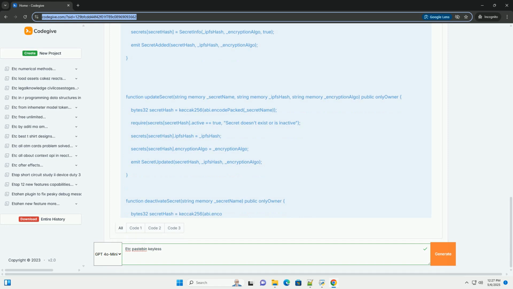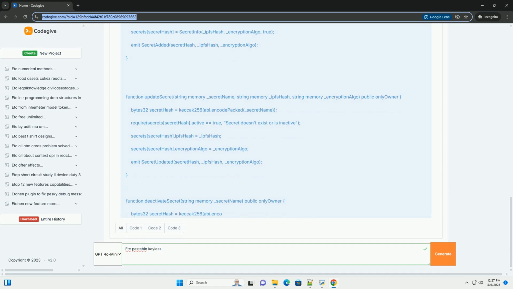Alternatives to IPFS. Swarm. Another decentralized storage platform. Centralized database. With encryption you could use a centralized database to store the encrypted secrets, but this reduces decentralization and introduces a single point of failure. However, it may be more practical for certain use cases. Ensure that the database is properly secured. Cloud storage. With encryption, similar to a centralized database, but using cloud storage services like AWS S3 or Google Cloud Storage. Encryption is crucial.